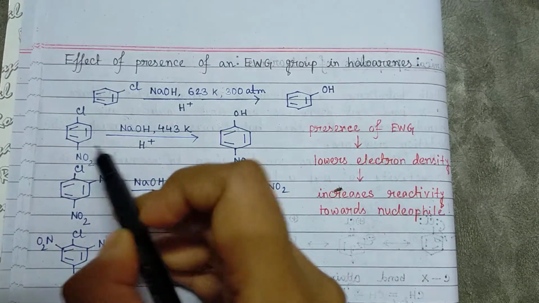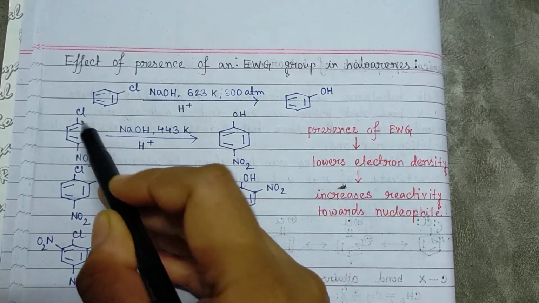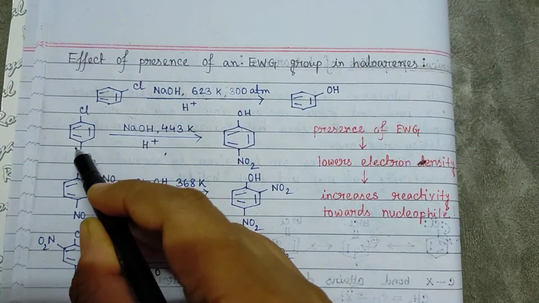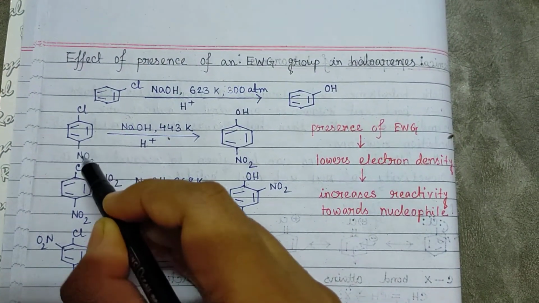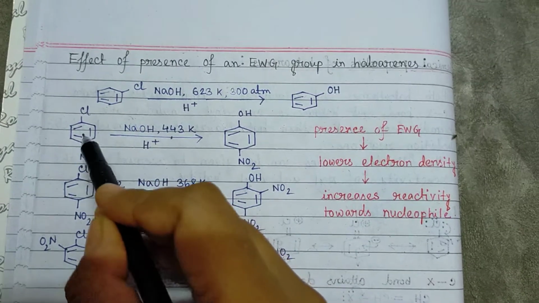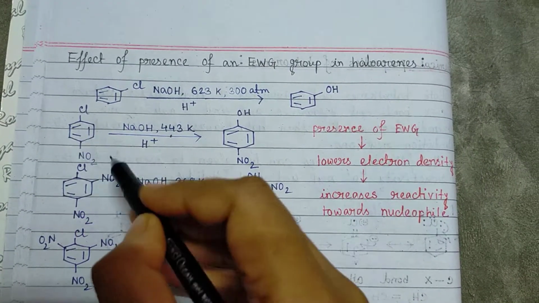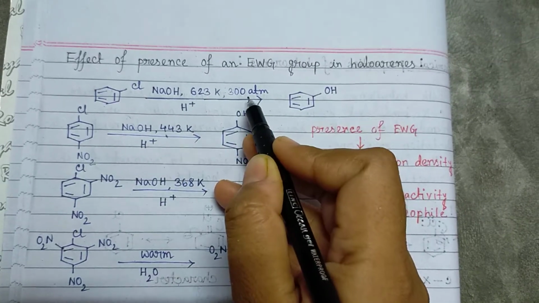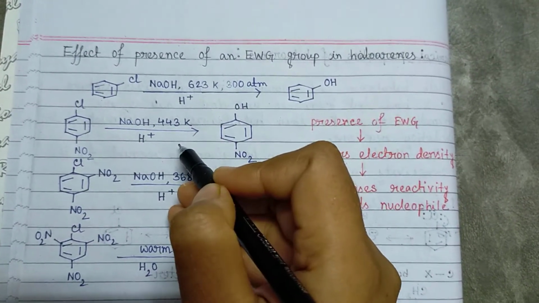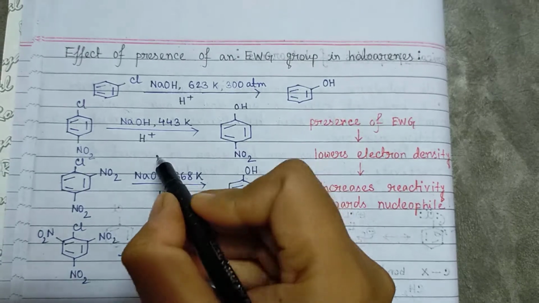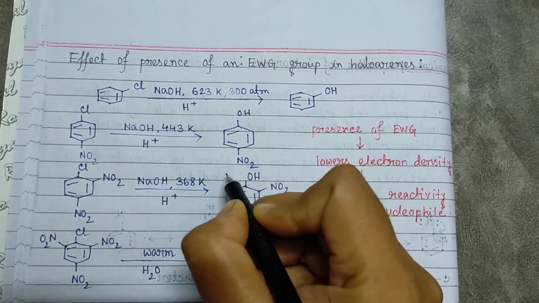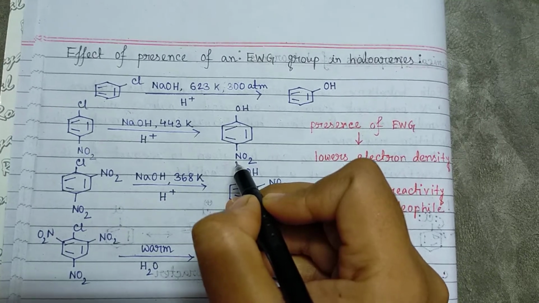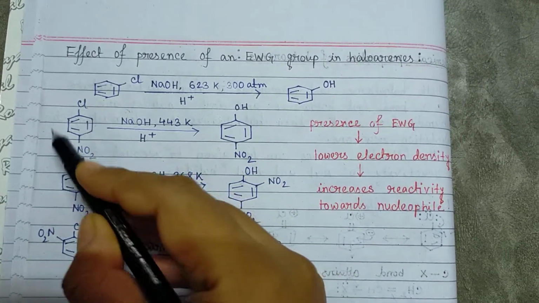But the same reaction where chlorine is substituted by OH, but in the presence of one NO2 group, that means nitro group, in the para position of the chlorine, makes the temperature much lower and the pressure becomes normal atmospheric pressure. So this NO2 group has a very important role in increasing the reactivity of this substrate.